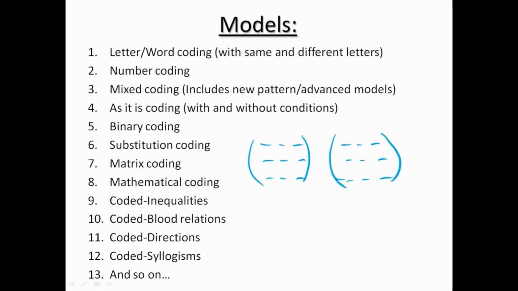Then how do we take the codes? Simple, sir: first word, first code; second word, second code; third word, third code, right? No, sir. This is not the right way. There may or may not be a respective order. So we have to find which code is for which word. Which code for which word we need to identify.